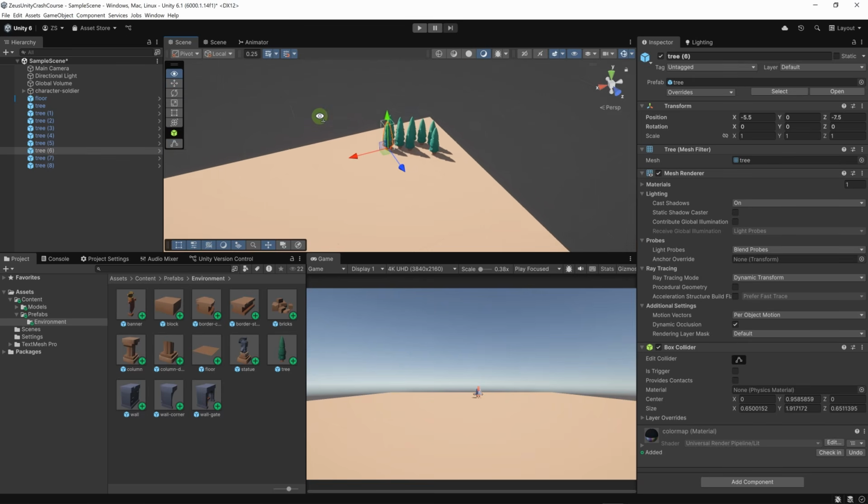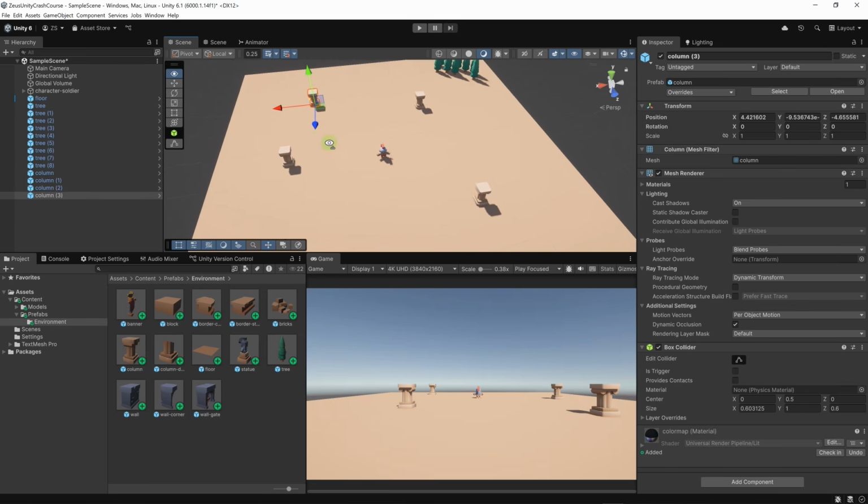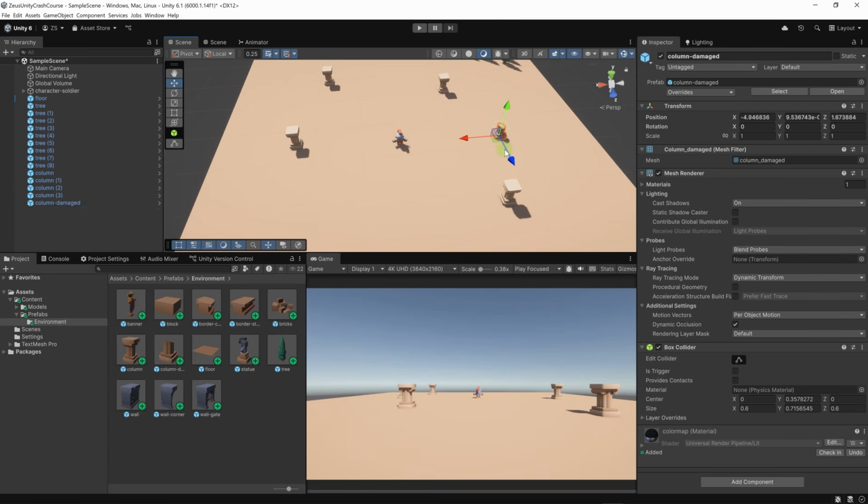Let's add a few columns. Let's add a few to the center of the scene, for example here, and let's duplicate it and add it here and here. Let's add a destroyed column, something like this.